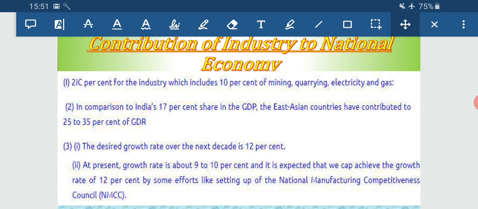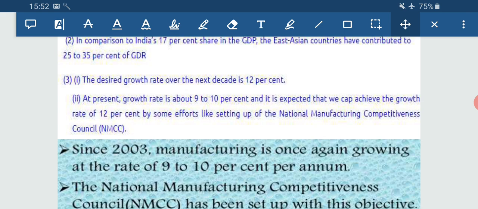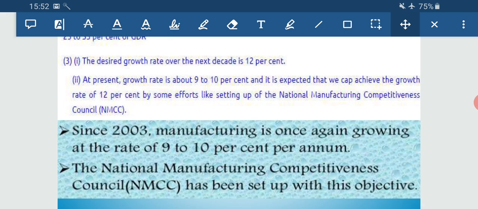It is expected that we can achieve the growth at a rate of 12% by some efforts, but the setting up of NMCC, the National Manufacturing Competitiveness Council, which was set up in the year 2003, was with the objective that we can achieve the desired growth that has been fixed for the next decade.